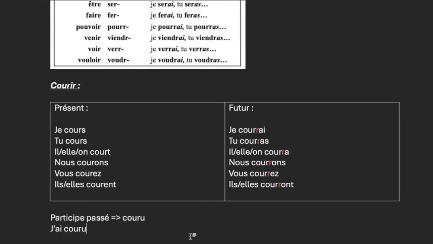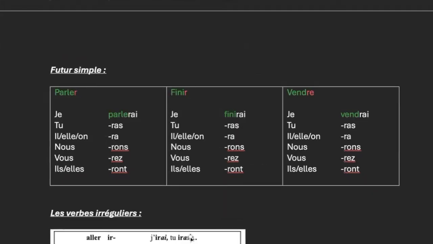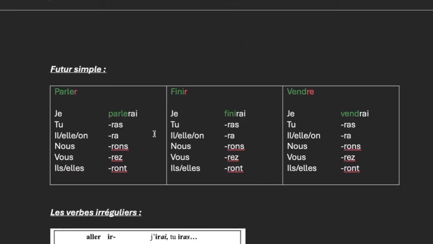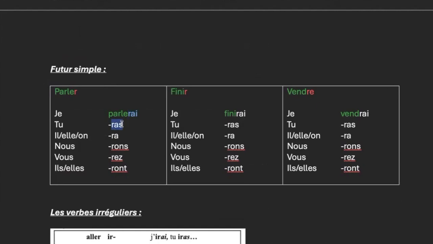D'accord? And that's it for this part of the lesson. So, nothing too complicated. There is a lot of things to either memorize or keep track of. And don't go too fast, because you see I went too fast and I made the mistake with the verb courir. My ending, I put ENT, but it was supposed to be ONT. So always double check.